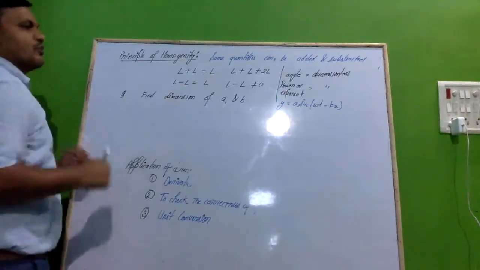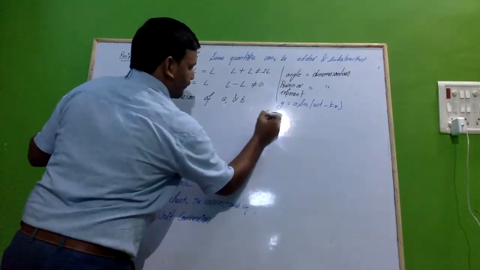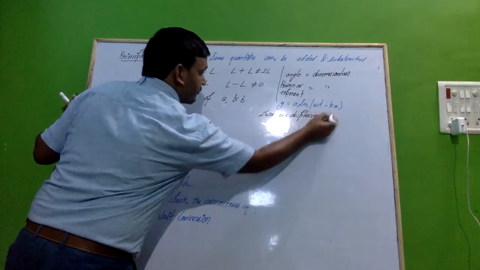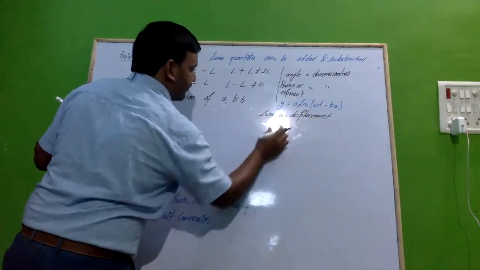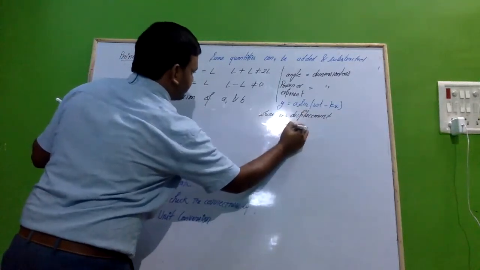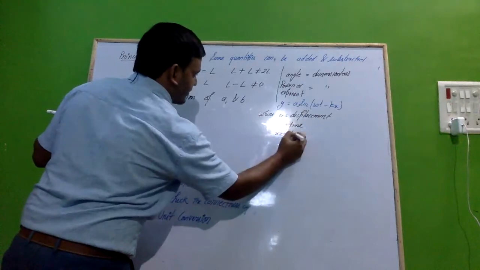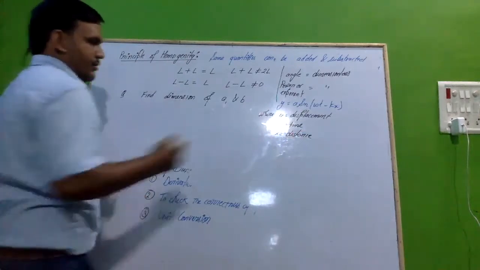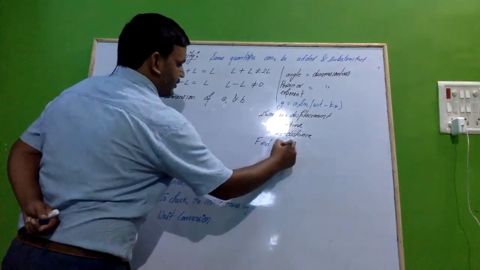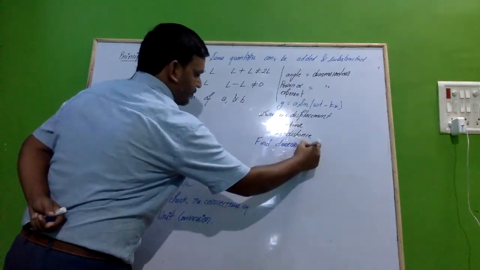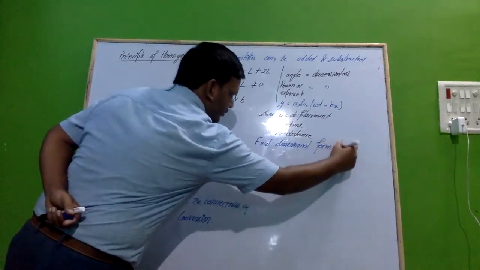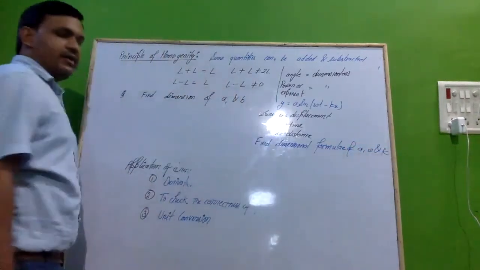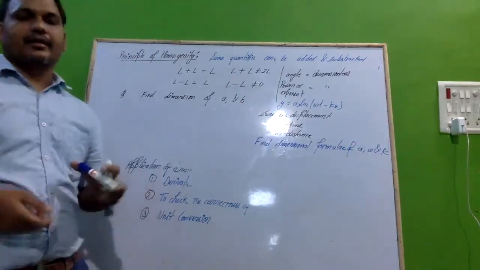If y is equal to a sine omega t minus kx, where y is displacement, t is time and x is distance, we have to find the dimensional formula of A, omega and K.